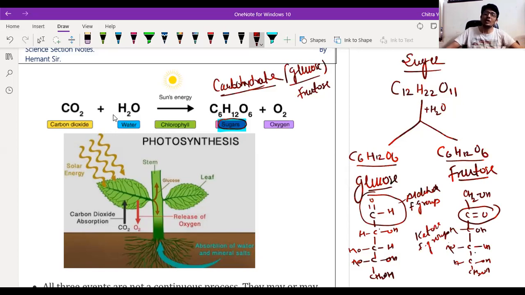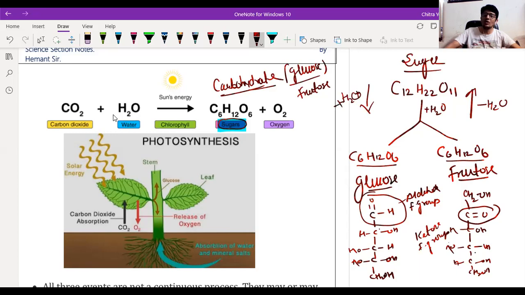When this process takes place in this direction, it is hydrolysis, because water is being added here. But when glucose and fructose combine, the reaction proceeds in this direction and a water molecule has to be removed. This is called dehydrolysis.